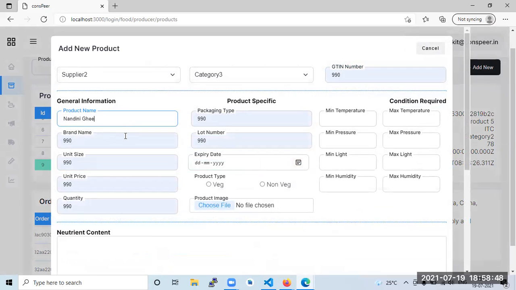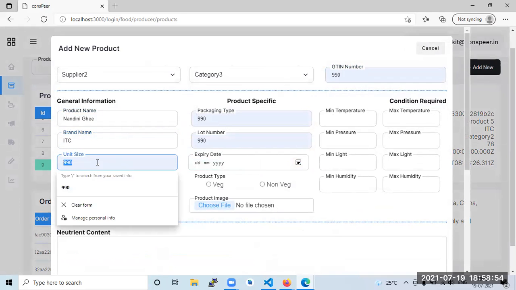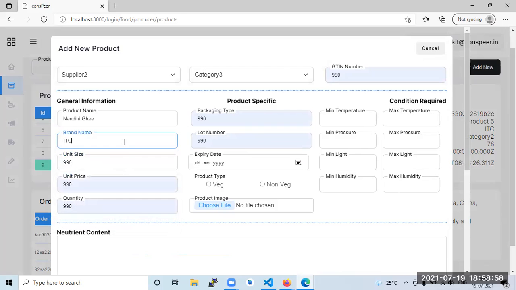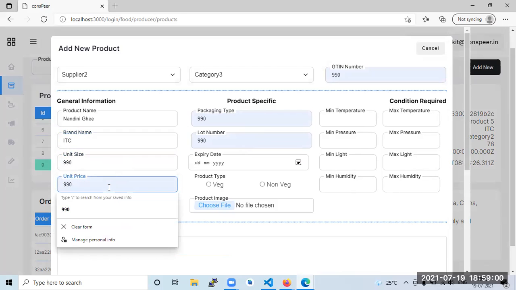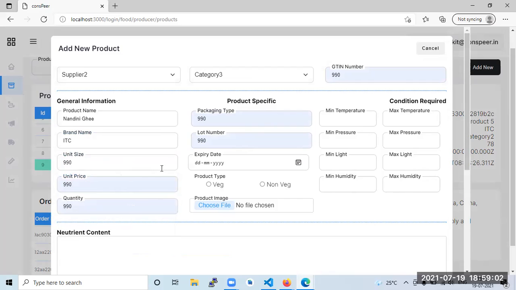Nandini ghee brand name. If I put like IPC, unit size was what was it? 578 something. 8990. Okay, I remember 990. Cost price or something related happen. Unit size is 90 and then quantity 990.